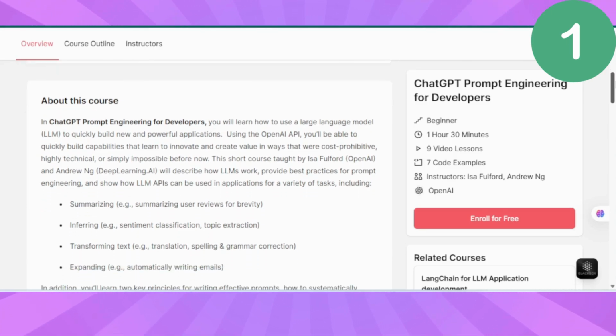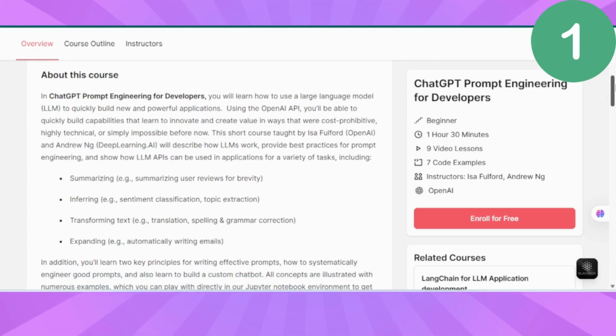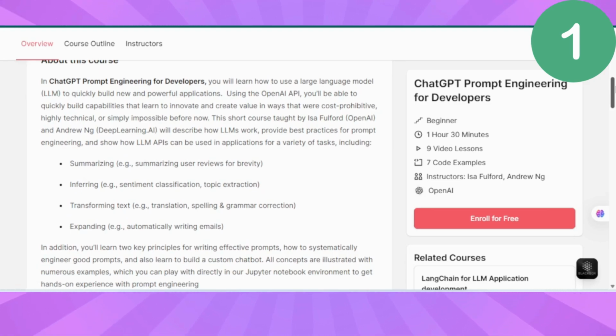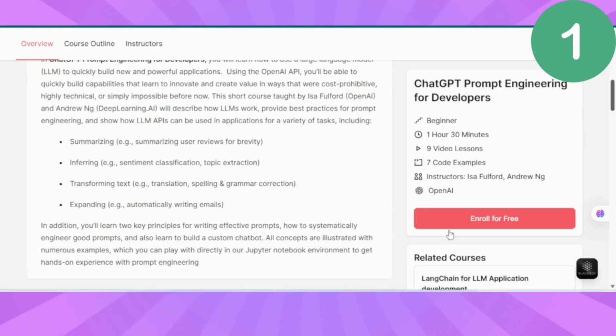In just 1.5 hours, you'll master 4 game-changing skills. Text summarization, turn 50-page reports into 5 bullet points. Inferring, make AI detect emotions, extract key insights. Transforming, convert casual emails into professional ones instantly. And expanding, turn one sentence into a full article. Here's what's crazy. After this course, you'll understand how large language models actually think. It's like getting the cheat codes to the AI game.